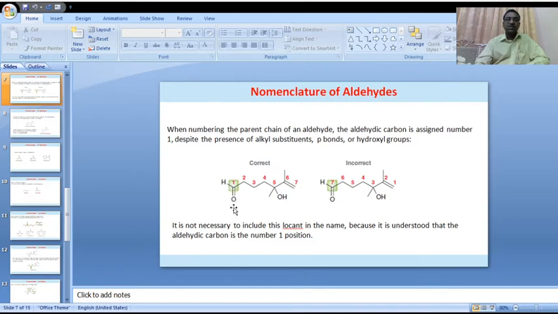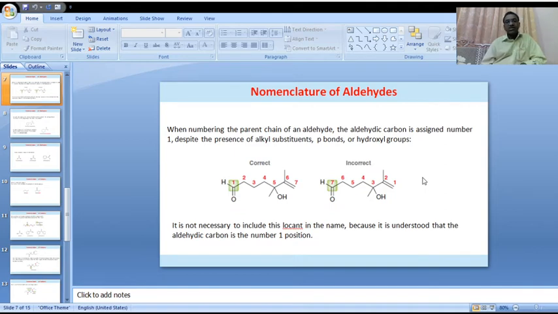This is the correct method, numbering starts from the left hand side. Here numbering starts from here, giving importance to the pi bond, but it is an incorrect process. Is it clear, all of you? Which one is the correct process, and which is incorrect?